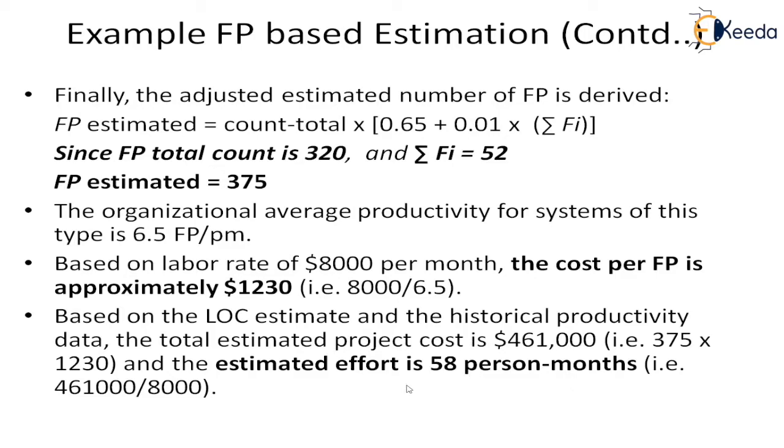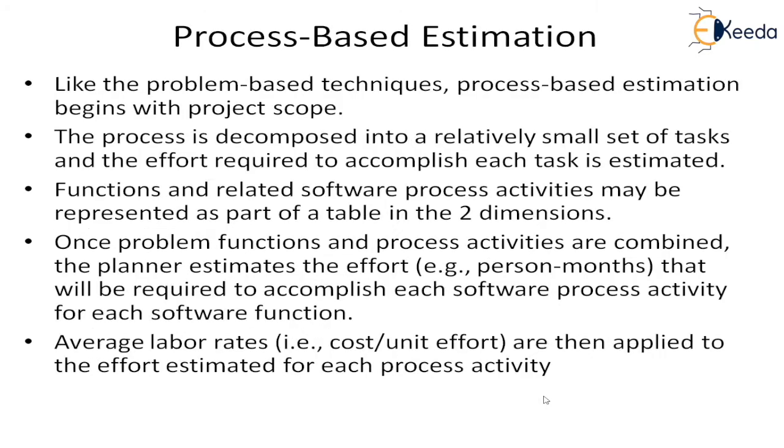Now you have to note that this is different. You have got a different answer than what you got in the LOC. So that is why we say there are alternate methods, and by doing 2 or 3 methods, you can get the best estimate. You can choose the best estimate. So we have seen the problem-based methods of FP and LOC. Now we'll come to the process-based estimation.